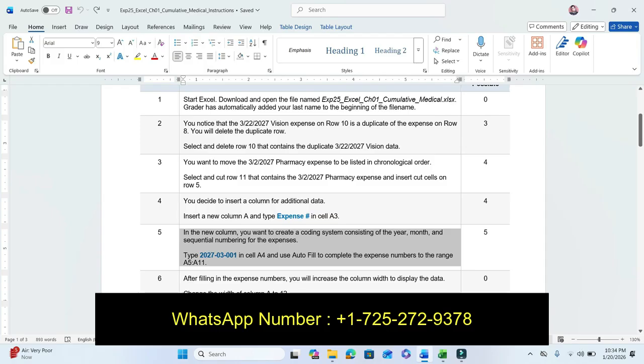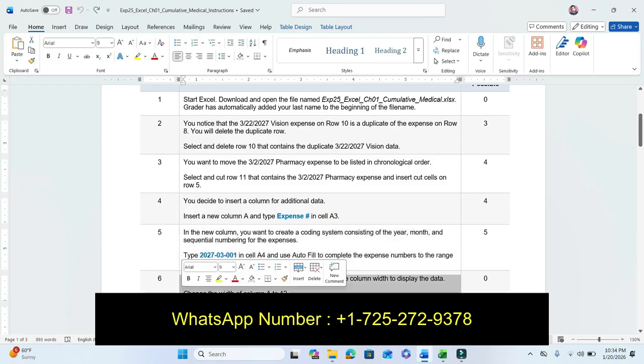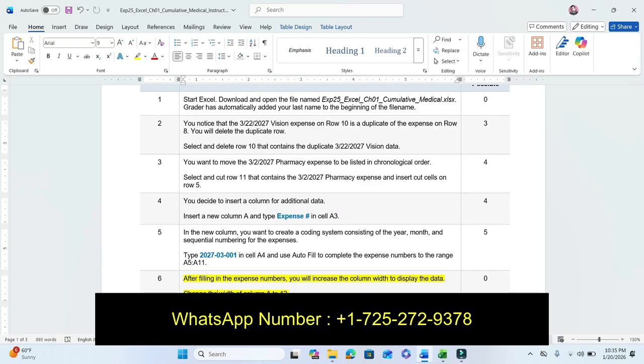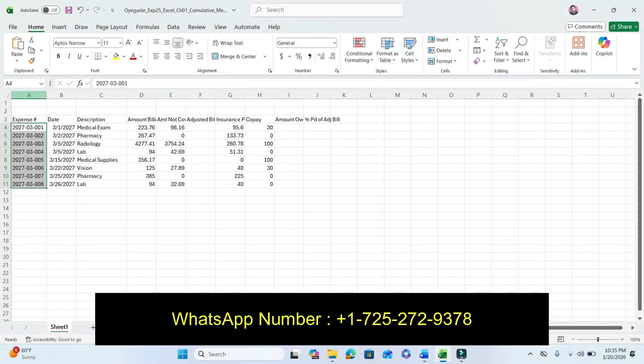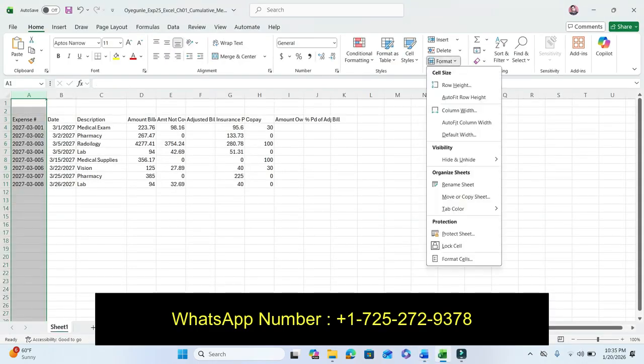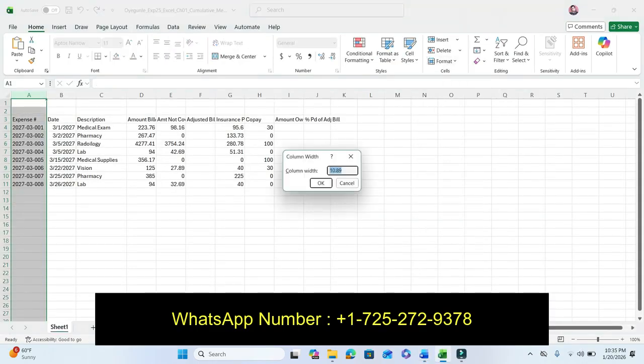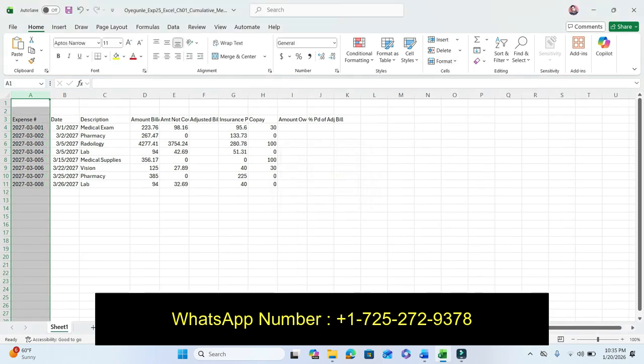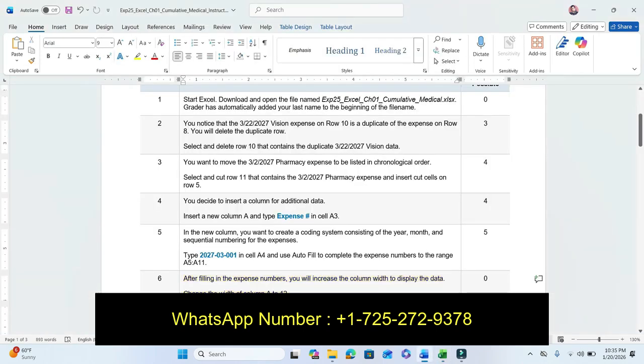Now move to the next step, step number 6. After filling the numbers, you increase the column width to display the data. Change the width of column A to 12. So select column A, go to Format, select Column Width, and change it to 12. So step number 6 is completed.